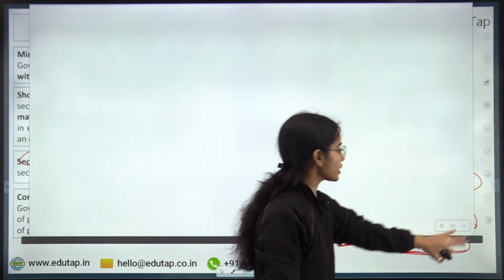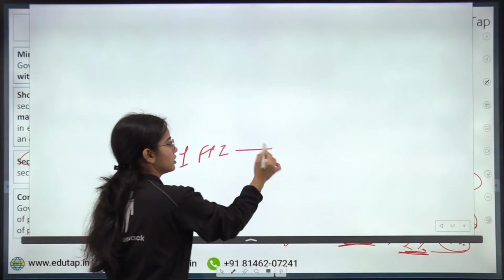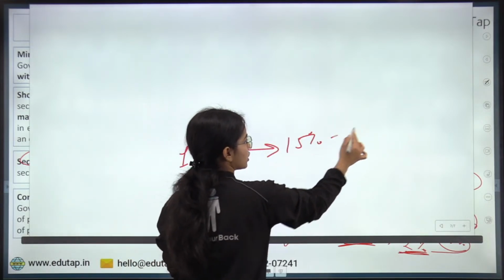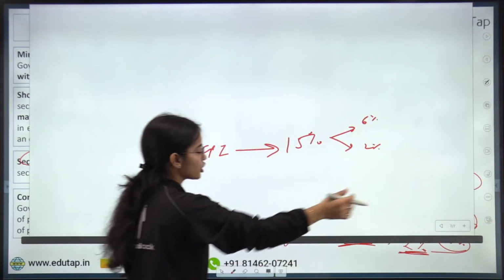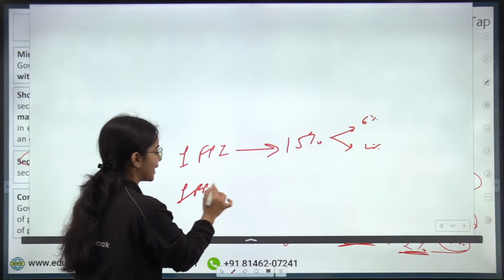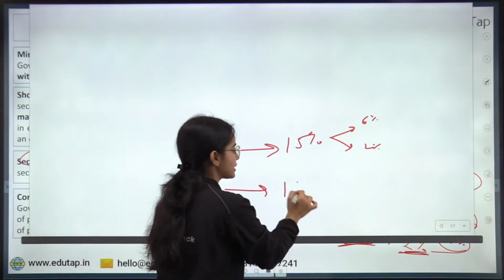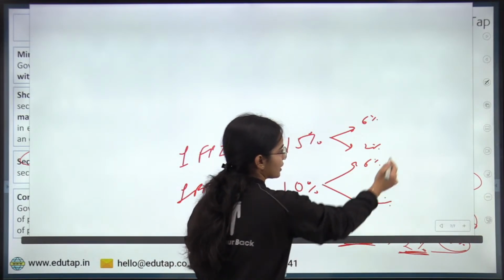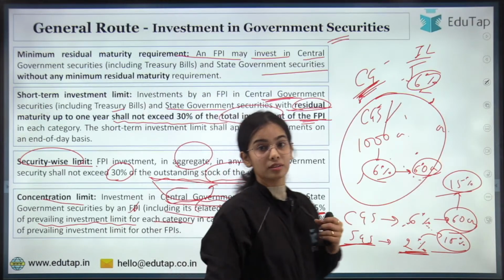Now coming to the concentration limit. In the concentration limit, a single FPI, if it is investing for longer term, the limit is 15% of the 6% in the central government security and 2% in the state government security. A single FPI and its related entity, if it is investing for shorter term, the limit is 10% out of 6% and 2% in the central government security and state government security. So this is the idea. Got it?